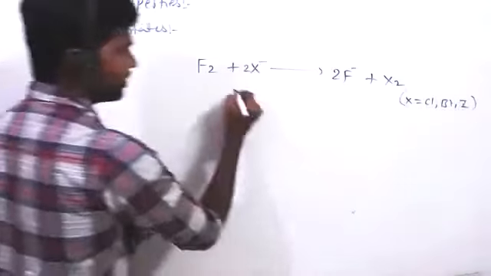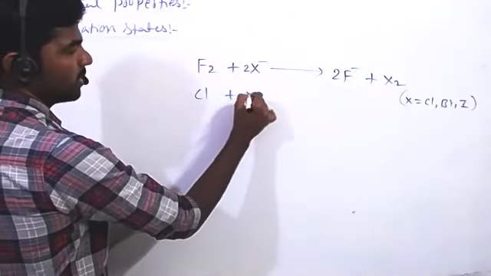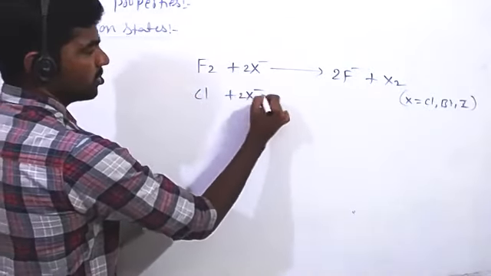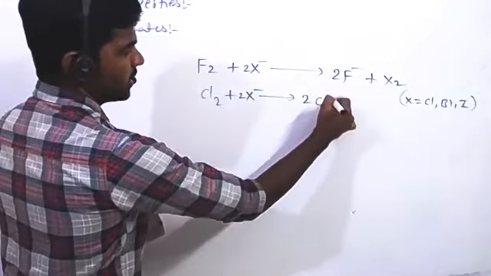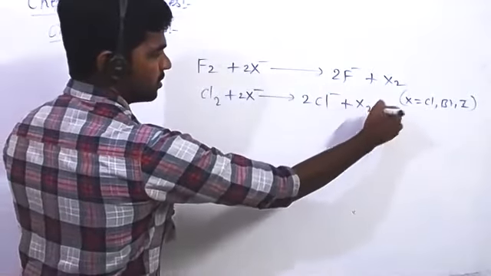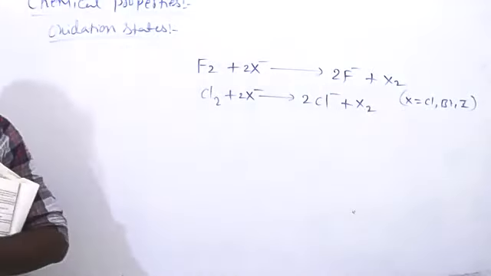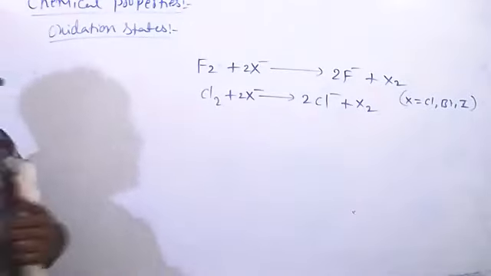Next, chlorine. Chlorine can oxidize, Cl2 plus 2X minus, it forms 2Cl minus and X2. What is X here? Bromine and iodine. Very good.